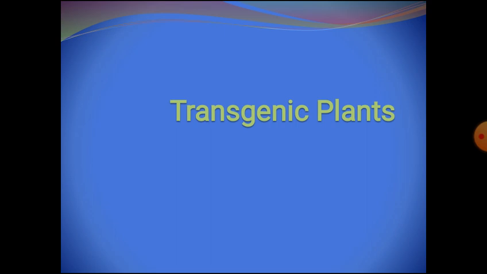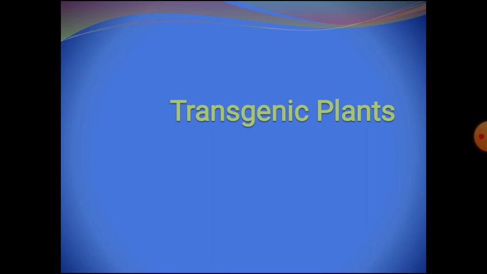What is the aim of this process? The aim of this process is for the transgenic to express a particular gene, the gene of interest, and exhibit a new characteristic. This is the aim of the transgenic process. Now, in this lecture, we will discuss the transgenic plant.